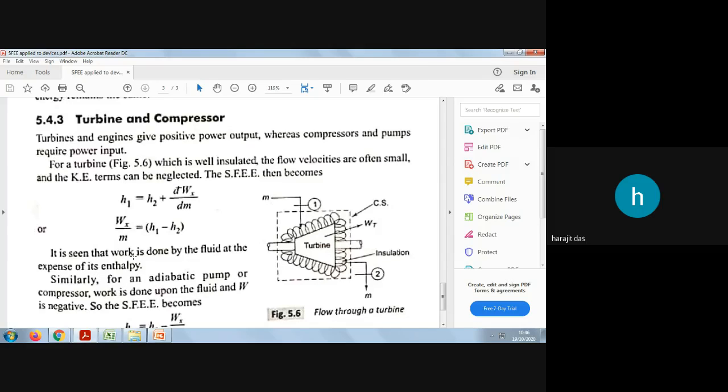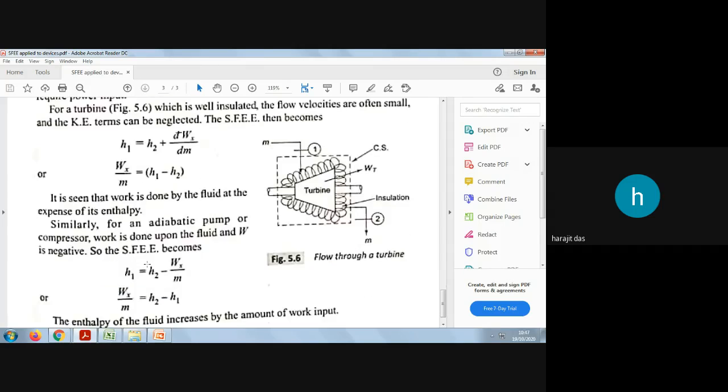So it is seen that work is done by the fluid at the expense of its enthalpy. The difference of enthalpy will give you the work per unit mass for a turbine. So this way you need to remember. H1 minus H2, the difference of specific enthalpy, will give you the work done by this turbine per unit mass. So similarly for an adiabatic pump, so turbines are what?